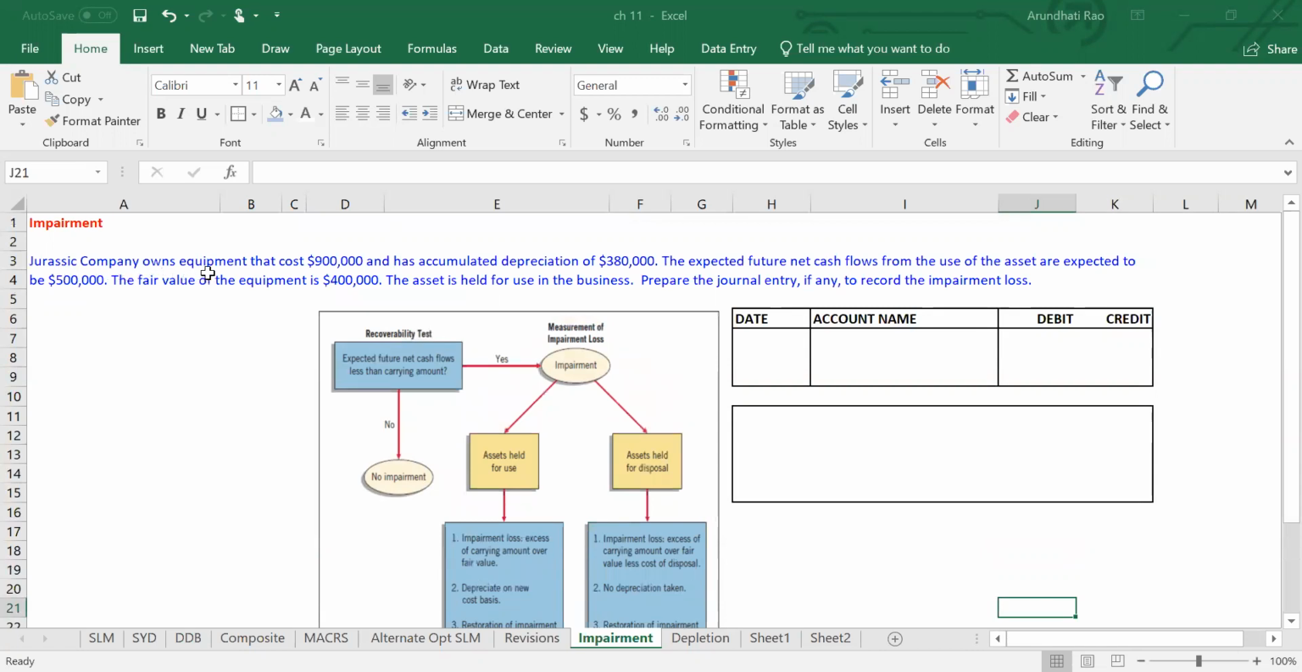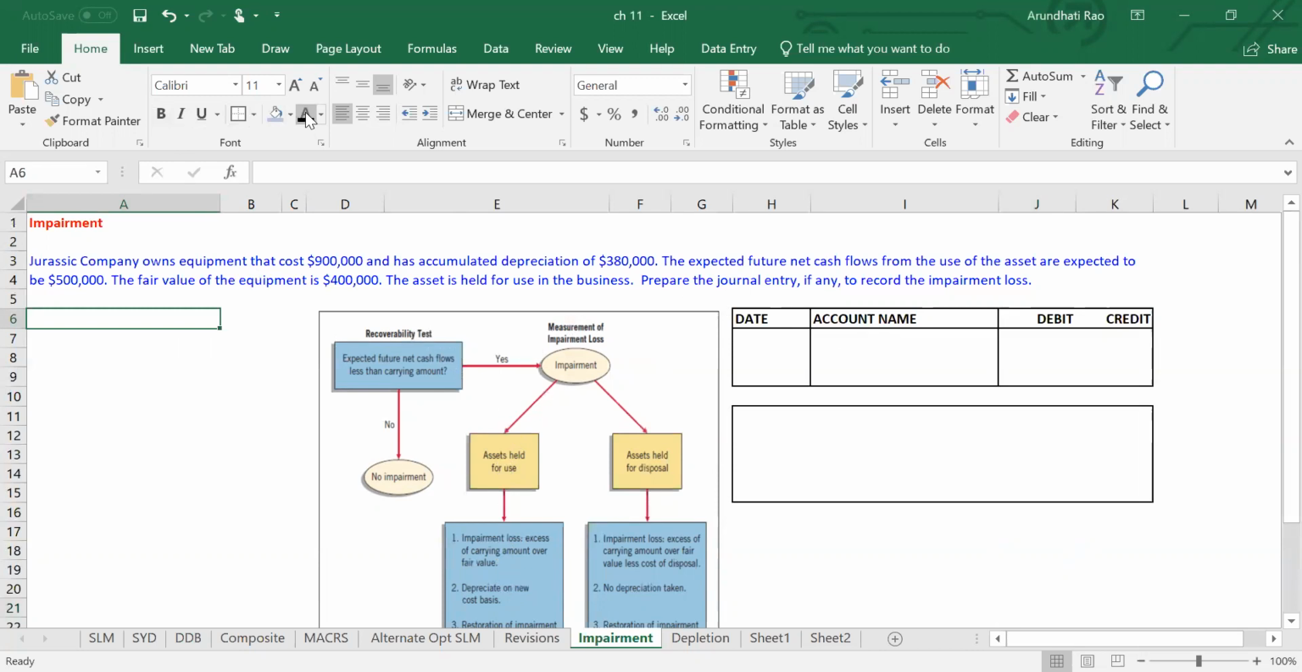Jurassic Company owns an equipment that cost is $900,000. So far, we have depreciated it $380,000, which means accumulated depreciation is $380,000. The expected future cash flow of this asset is $500,000. The fair value of the asset is $400,000. This asset is held for use in the business, what we talked about over here. They're asking us to do the recoverability test and decide whether we need to do a journal entry or not to record impairment loss.